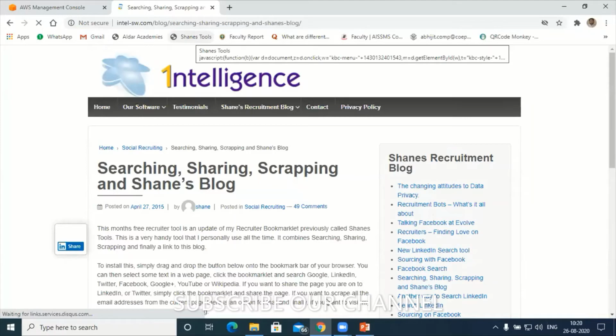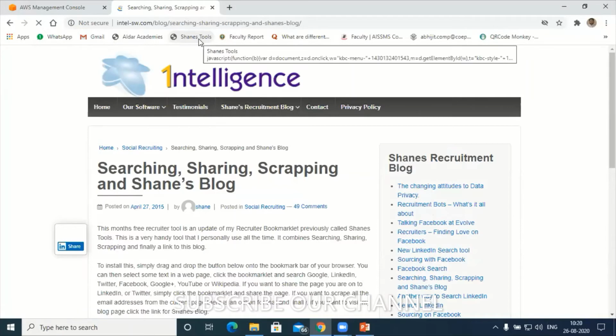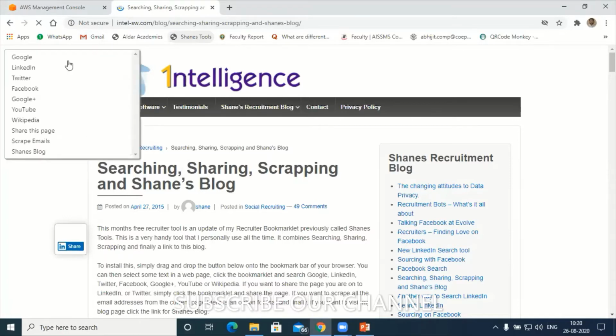Can you see the Chrome bar here? Gmail is there, WhatsApp is there, email is there, Aldar Academic is there. In the same way, after installing that one, there is an option called Shane Tools. It will be stored directly on the Chrome bar here. What you need to do is just click on this, and to test it, you will get all the options from where I can scrap the data.